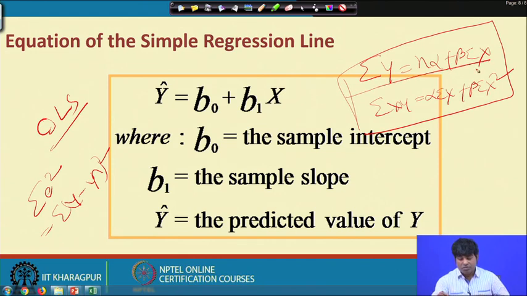will get the first equation, which is nothing but summation y equal to n alpha plus beta summation x. And again, when you differentiate with respect to beta and then simplify the process, you will get an equation called summation x y equal to alpha summation x plus beta summation x square.